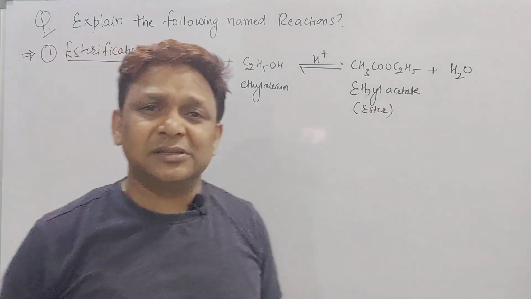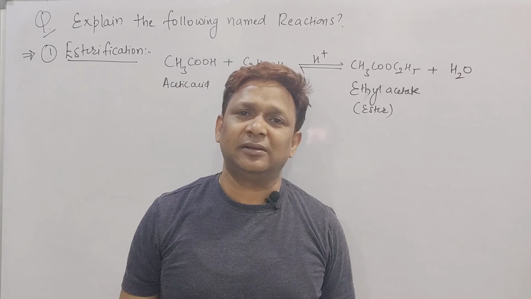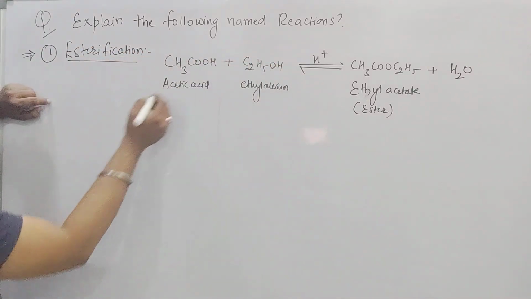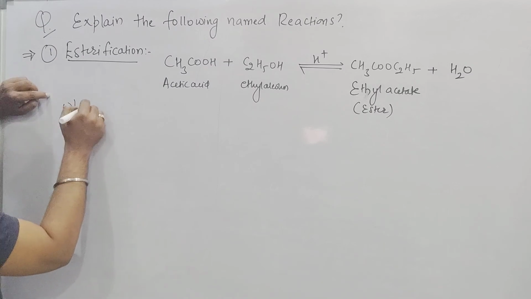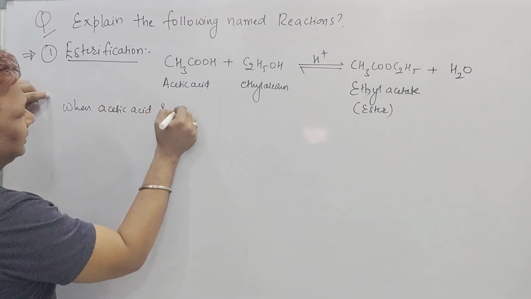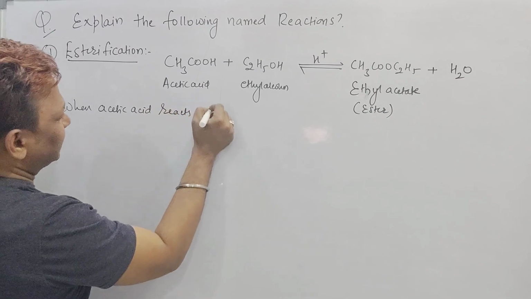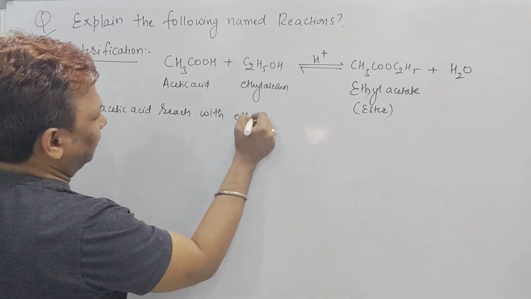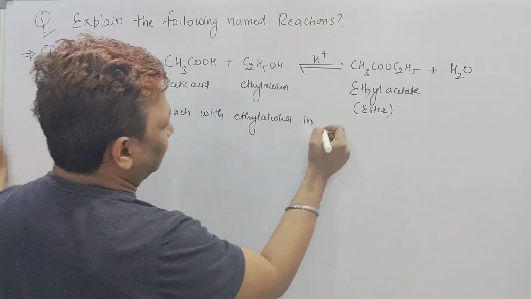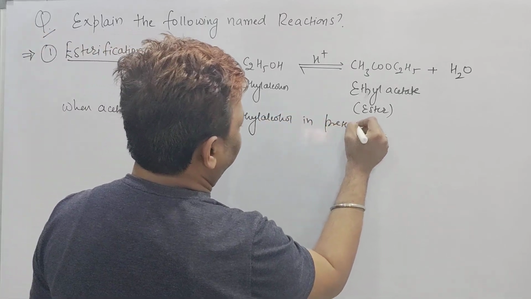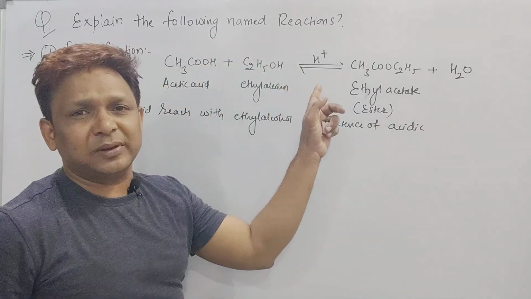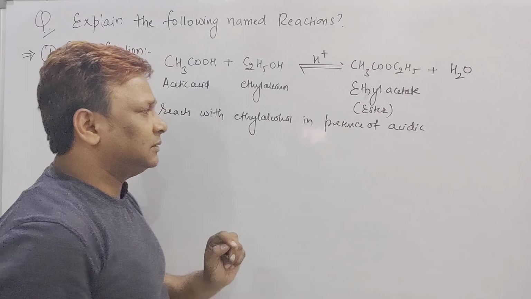What is esterification, sir? Formation of ester is called esterification. How does the ester form here? So we should say, when acetic acid reacts with ethyl alcohol in presence of acidic medium, it gives ester. Whenever you see H plus ion, it indicates it is an acidic medium.